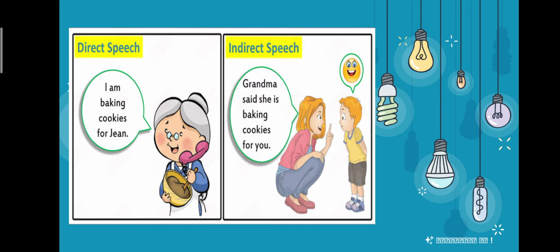Moving further, now here one grandma is speaking on the phone. I am baking cookies for Jian, okay? And now this mother is receiving the speaker's dialogue, that is the grandma's dialogue, and repeating it to her child. Grandma said she is baking cookies for you. So now the child will become excited, right? So the exact words spoken by this grandma is direct speech, and the repeated dialogue is the indirect speech. Always the direct speech will be inside inverted commas, and indirect speech will not have any inverted commas or comma.